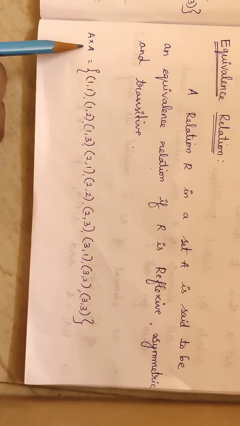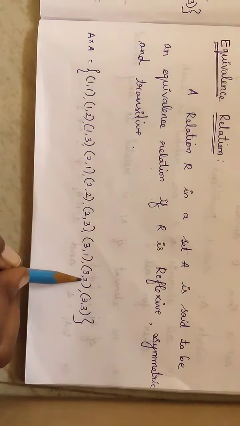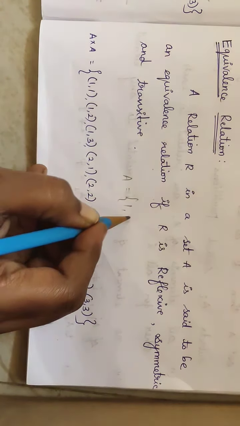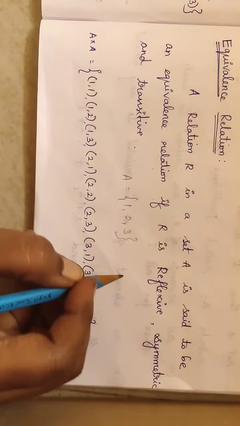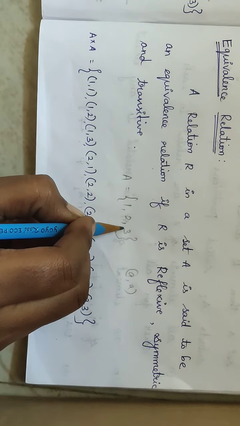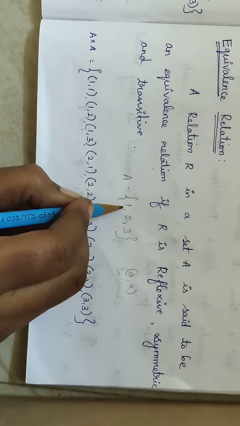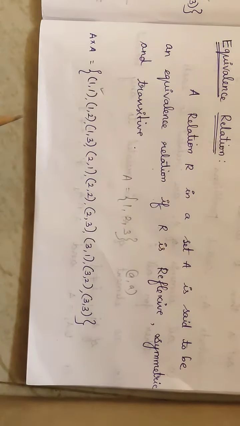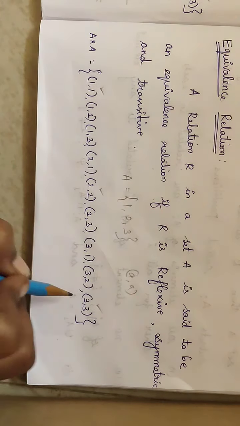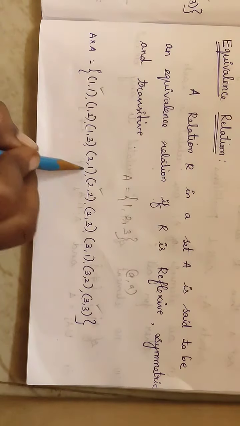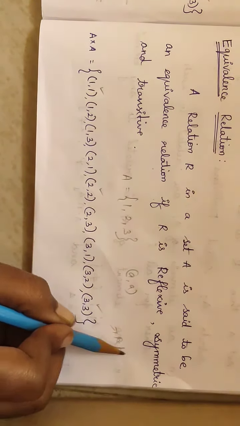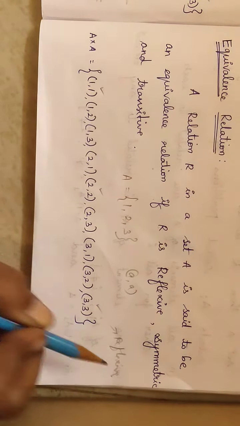Now see this Cartesian product, check whether it is reflexive or not. The set is {1, 2, 3}. For reflexive, the condition is (a, a). How many elements are there? The same elements you should match with themselves. So 1 means (1, 1), it is there. 2 means (2, 2), it is there. 3 means (3, 3), that is there. Extra elements no problem. So this we can say it is reflexive.